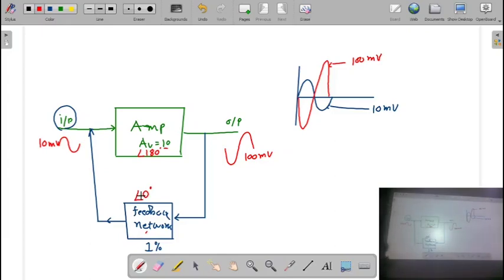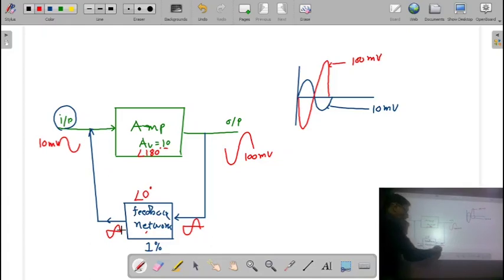What it means? It means whatever the input signal we have at this stage, this input signal and the output signal of this feedback network both will be in the same phase. So that is called a 0-degree phase shift.